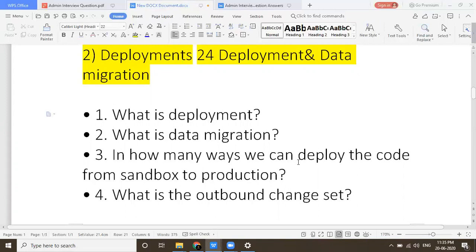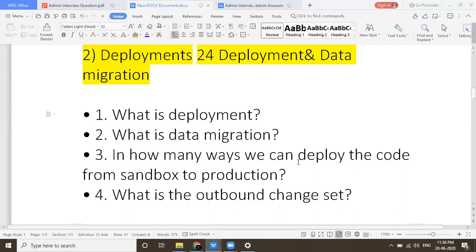Go for that. So let's start with the deployment questions. What is a deployment basically? When we are deploying from the sandbox to the org, if you don't know what a sandbox is, try to watch my previous videos, the 11 videos, which are the most important questions. Over there we will get to know what sandboxes are and what the different types of sandbox are. Here we want to discuss deployment. Deployment is nothing but migrating our data from sandbox to our production org. Sandbox is where we are doing development, and production is where our project is going to be live. So that is production.